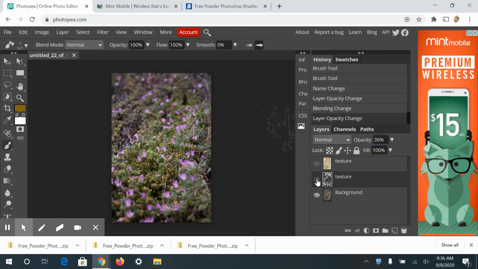So if I hit it, that's before, and then that's after. It gives a little bit of texture to my image, and it kind of darkened it up a little bit. So I wouldn't obviously use this, but this is just for demonstration purposes. Okay, so that's it with installing brushes and using them for texture.